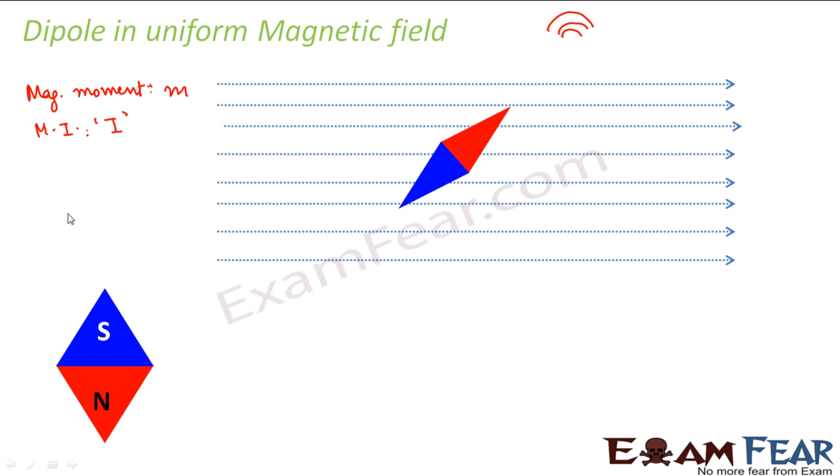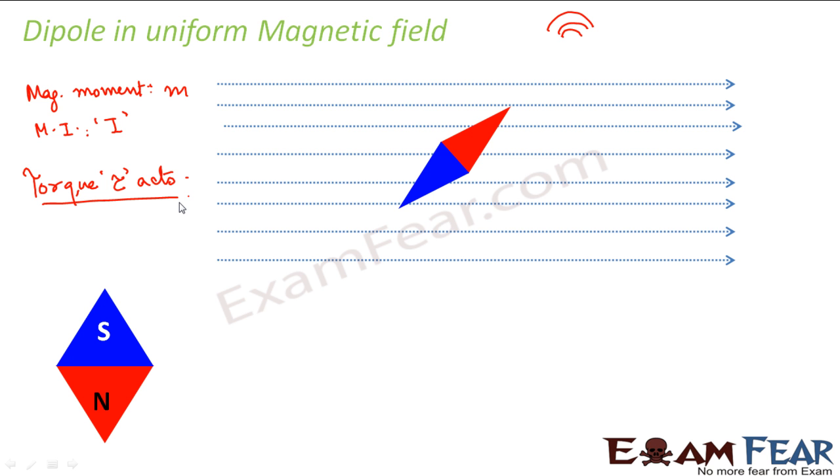What happens when I place it in a uniform magnetic field? We find that the needle oscillates. If oscillation is taking place, there must be some external factor causing it, and that factor is torque, generally denoted by tau, which acts on the magnetic needle suspended in the field.